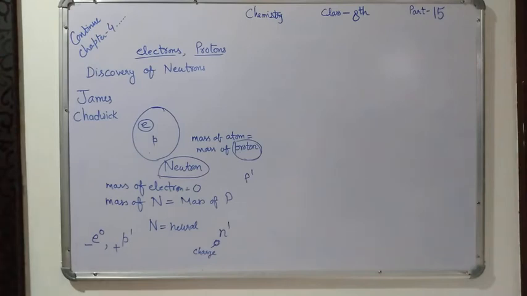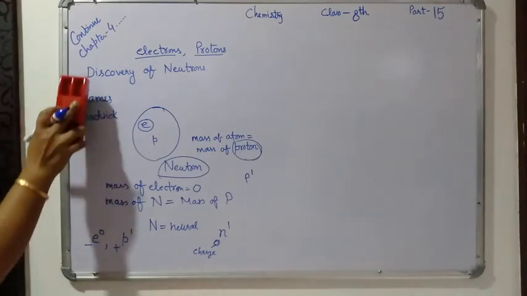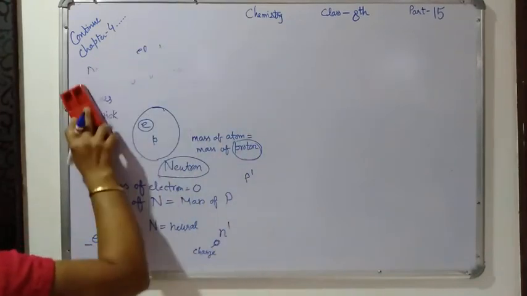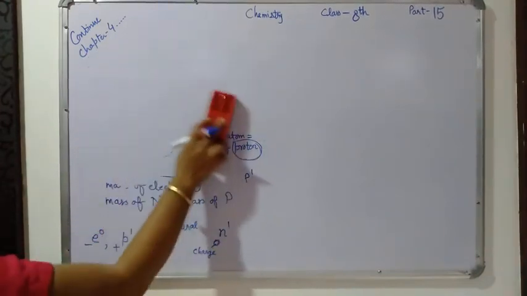So this was all about the discovery of neutrons. I hope all of you understood how they discovered electrons, protons, and neutrons.